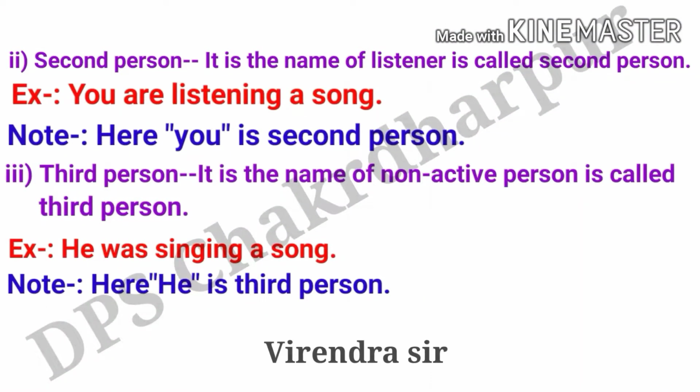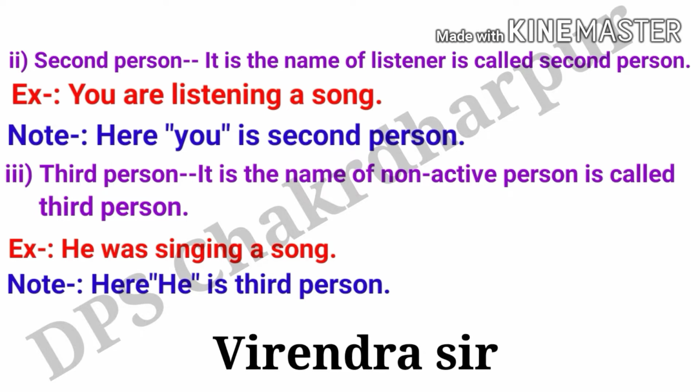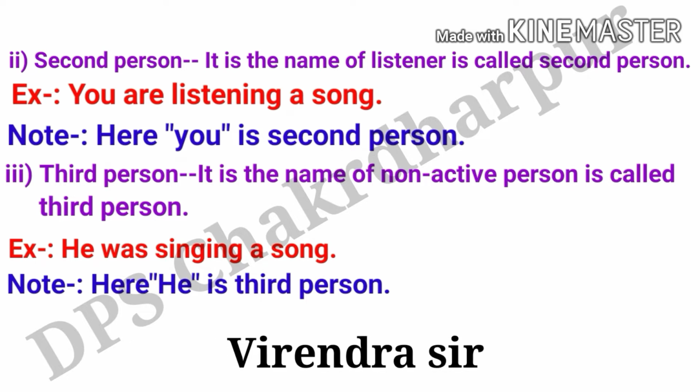Welcome guys once again. So here is your second person. So let's see its definition. What is second person? It's the name of the listener is called second person. For example, you are listening to a song. So my dear friends, in this sentence you is second person. So let's see the third person. What is your third person? Third person is the name of a non-active person. For example, he was singing a song. So my dear friends, in this sentence, he is third person.